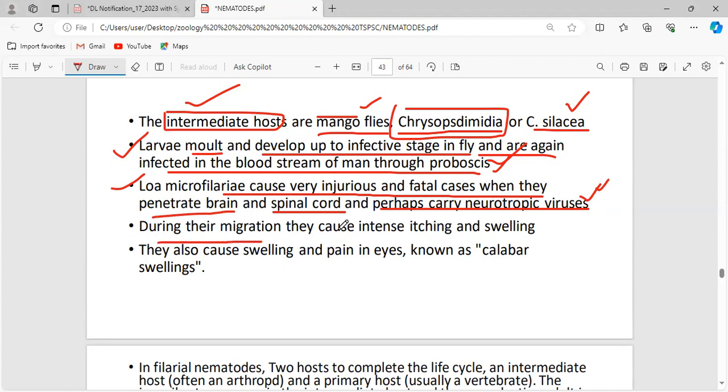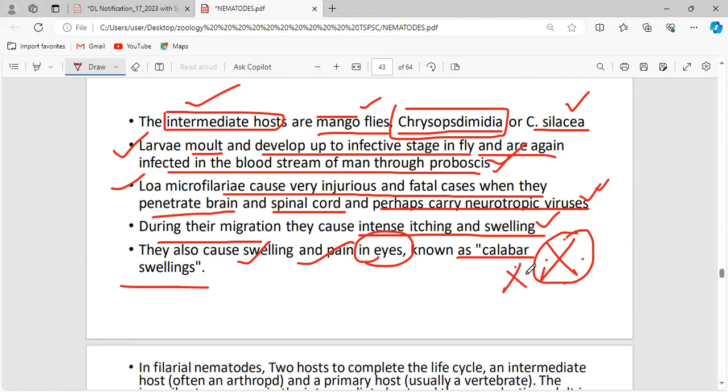It may also carry some viruses with it. During their migration, they cause intense itching and swelling. They also cause swelling and pain in the eyes. It is called Calabar swelling. So this can be asked in your question: Calabar swellings are caused by which of the following worms? And you have to know this is the eye worm, that is Loa loa.